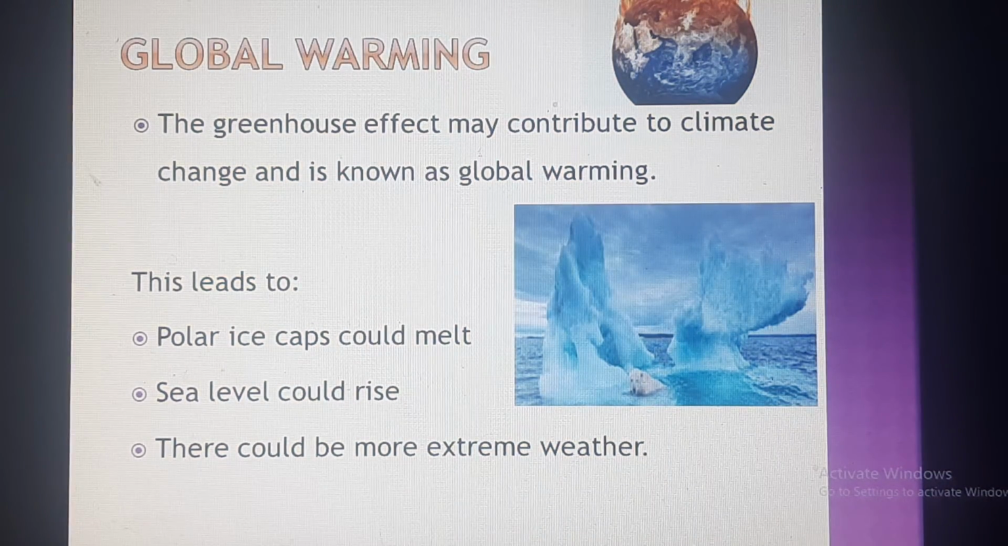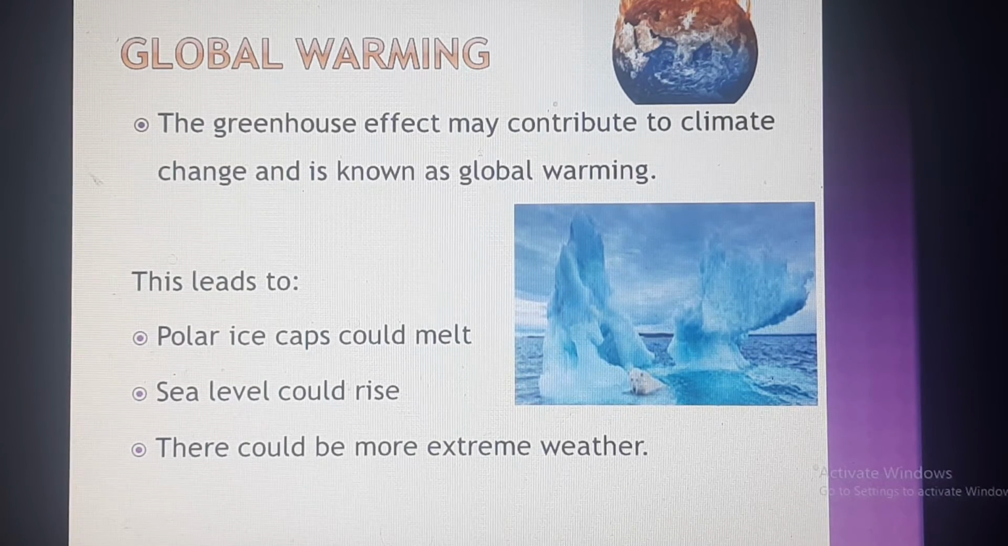Then what is global warming? The greenhouse effect may contribute to climate change, and this is known as global warming. That means if in a particular area carbon dioxide is more, there is the greenhouse effect, as we already discussed, and the atmosphere is hotter. If it happens to the whole world, the entire climate is changing. If it happens to a particular region, that region's climate is affected. If the greenhouse effect contributes to climate change, that is called global warming.